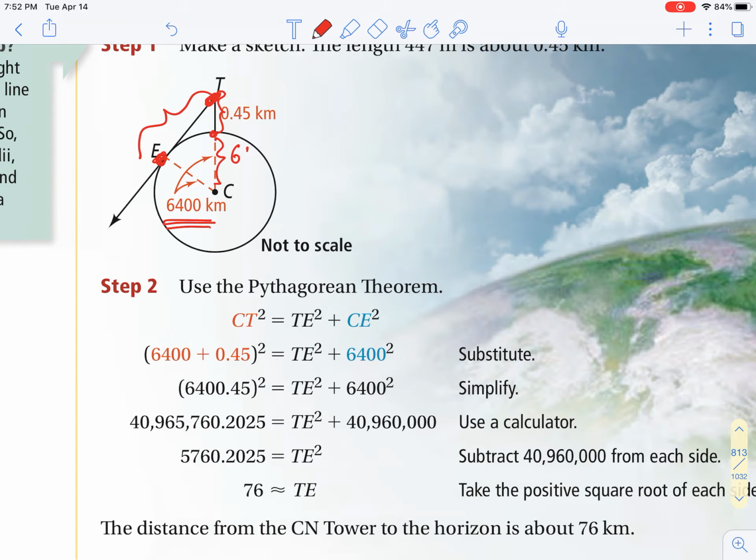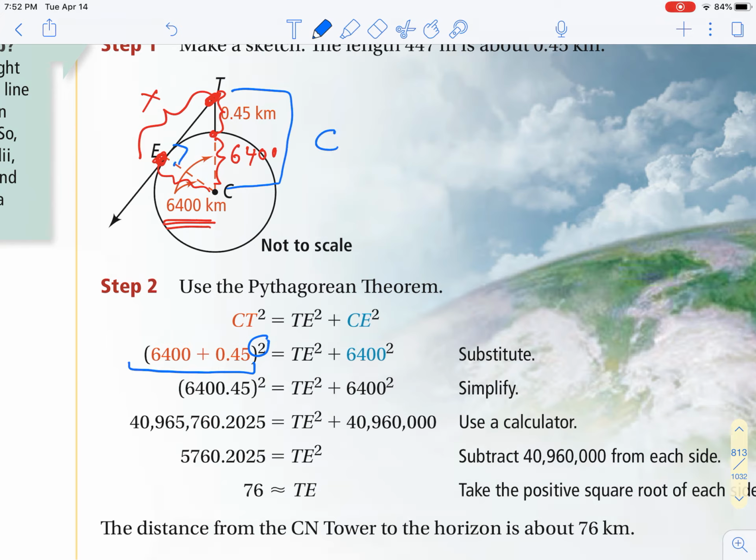So there's 6,400, and this is also 6,400 here. This guy is simply x. It's just a matter of using the Pythagorean theorem. We add these up, and that is your c squared.